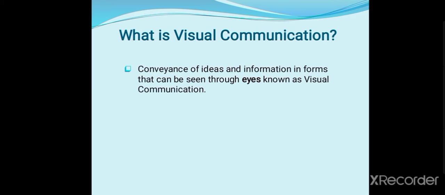Conveying ideas and information in a form that can be seen through the eyes is known as visual communication. In this communication, we just see a picture and draw information in our mind by seeing that picture. Visual communication arose before the invention of writing. That's why in this communication we don't need any words, oral or written.